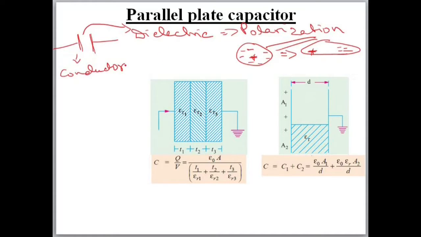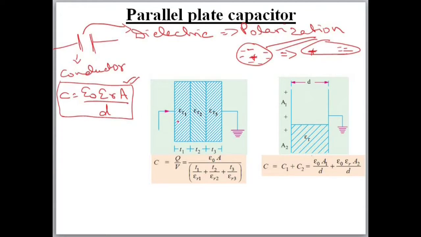Okay? In parallel plate capacitor, C is equal to epsilon naught epsilon R A by D. We will not go into the derivation because we have to clear the entrance exam. We are not here to clear the semester exam. So in the entrance exam we don't need derivation and all. We need the concepts and we need the basic rules. C is equal to epsilon naught epsilon R A by D for a parallel plate capacitor.